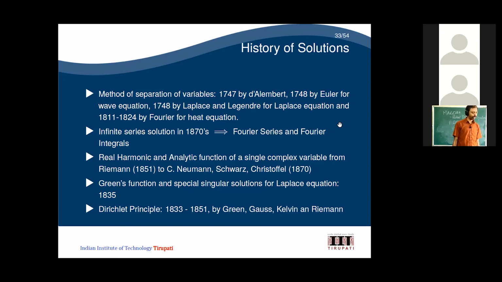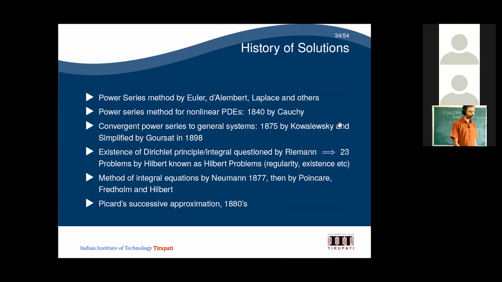Then we have real harmonic and analytic functions for single and complex variable, which were studied by Riemann, Neumann and other people. Green's function and special singular solutions for the Laplace equation were studied in 1835. Dirichlet introduced a principle called the Dirichlet principle, something like maximum and minimum, which is in your topic. Then Green, Gauss, Kelvin, and Riemann contributed to improving this Dirichlet principle.